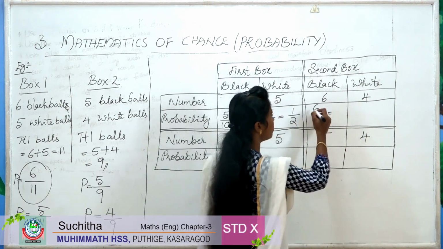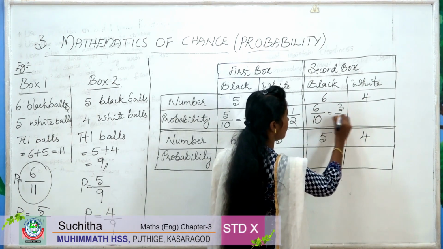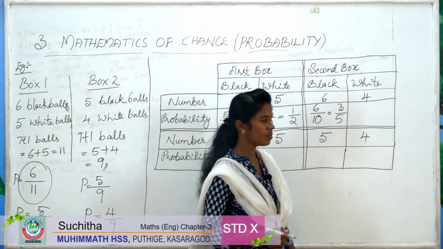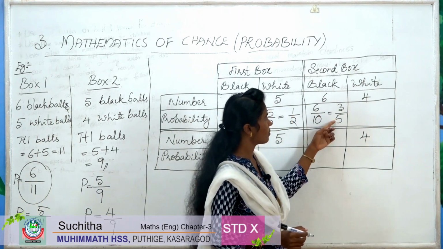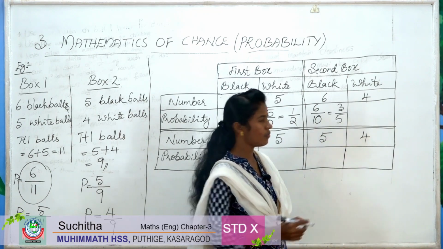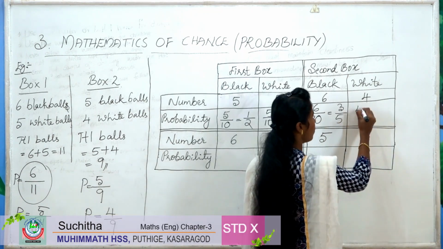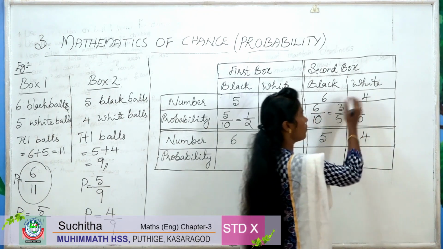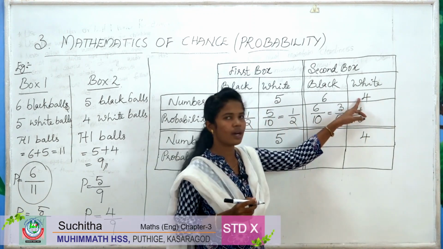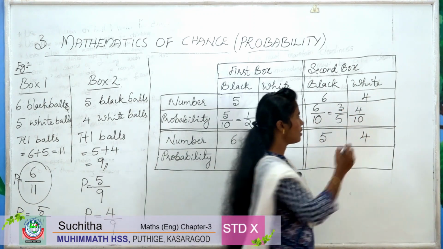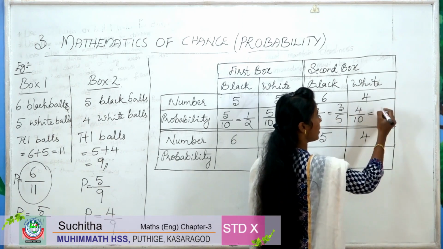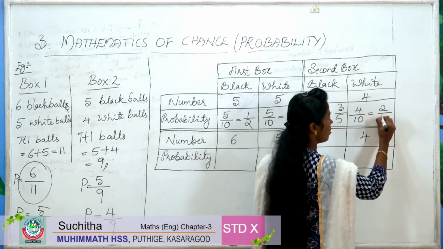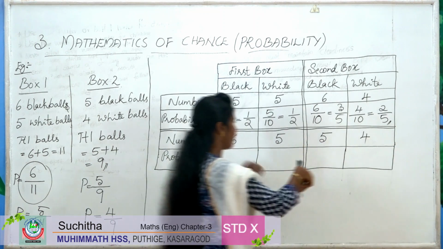So divide by 2. 2 3s are 6, 2 5s are 10. So the chance is 3 by 5. Then the probability of a white ball is 4 by 10. Out of 10 balls 4 are white. Divide by 2. 2 2s are 4, 2 5s are 10.